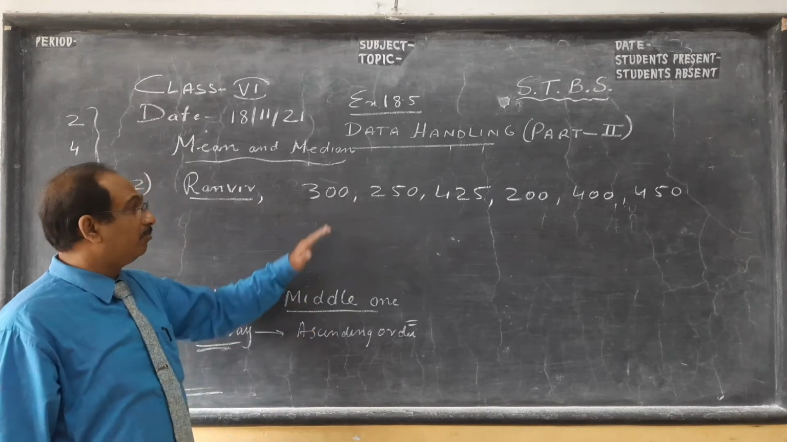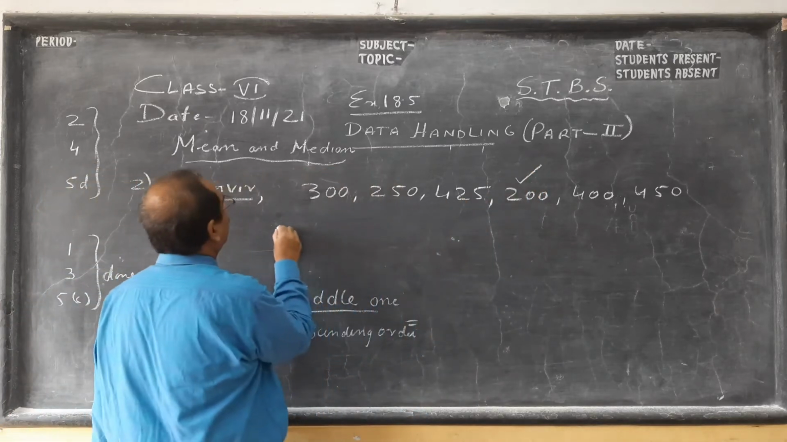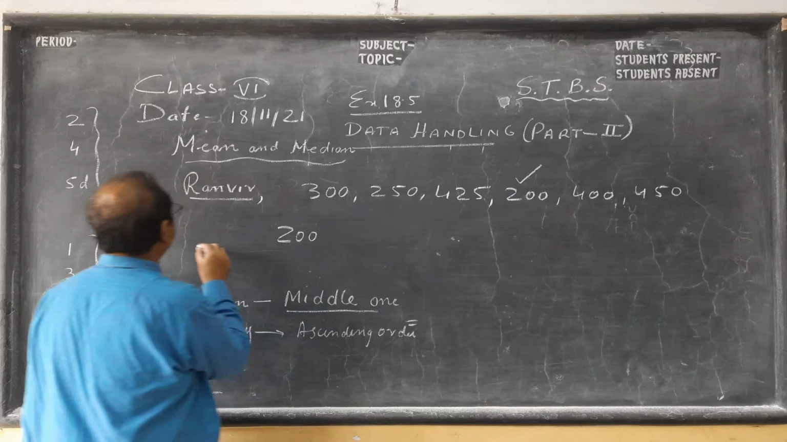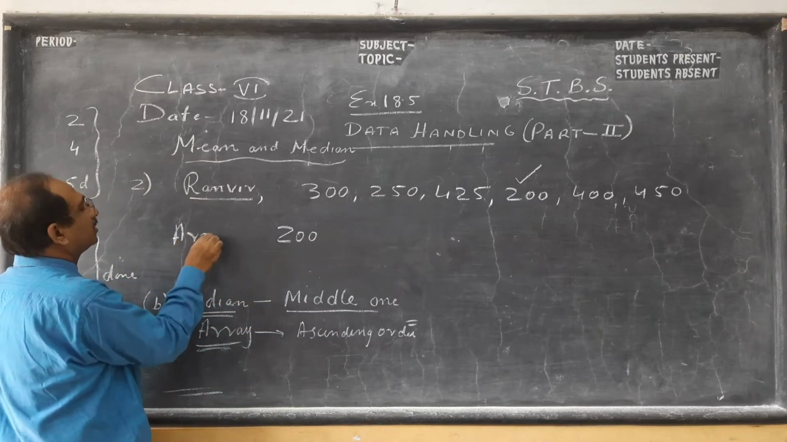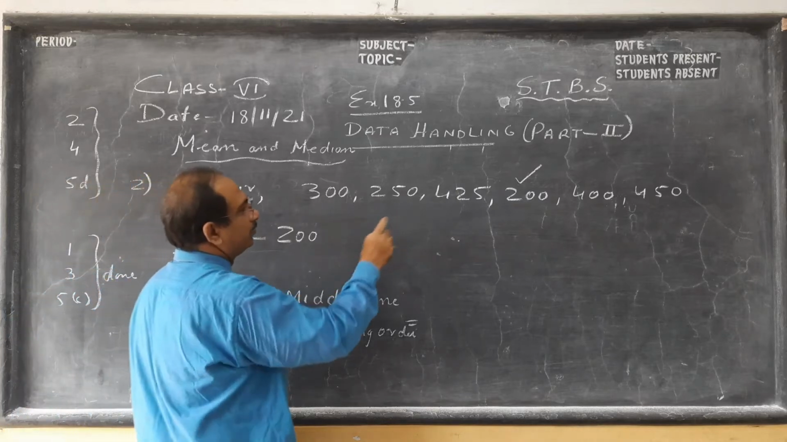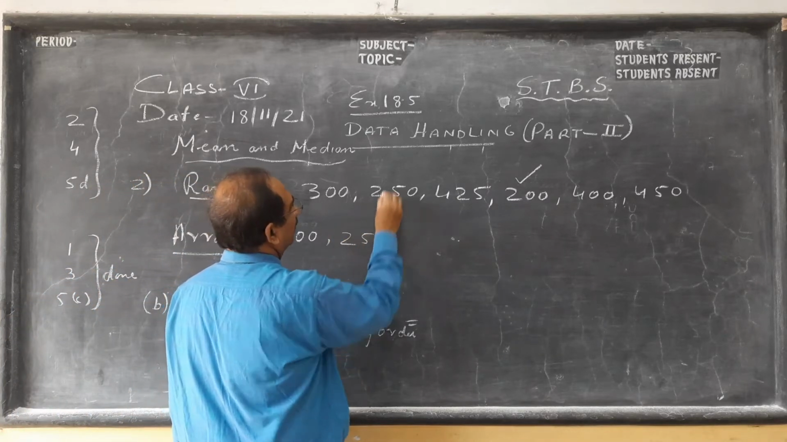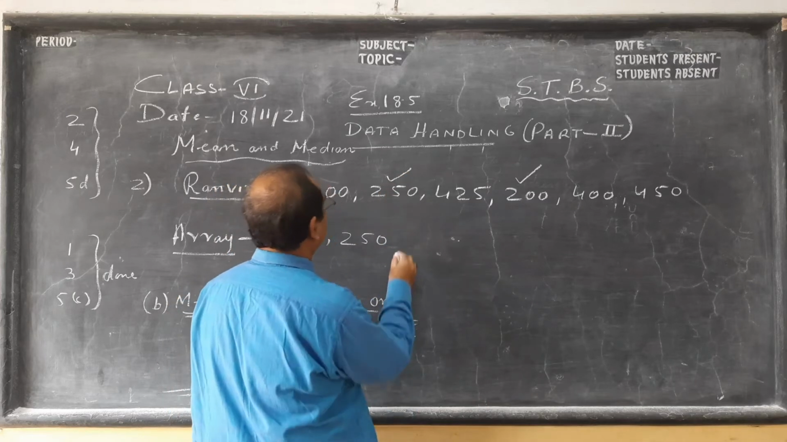First, put them in ascending order. Which is the smallest? 200. So this is called an array. In higher classes you will see, it's called an array. 200, 250. Okay, then which is next? 300.